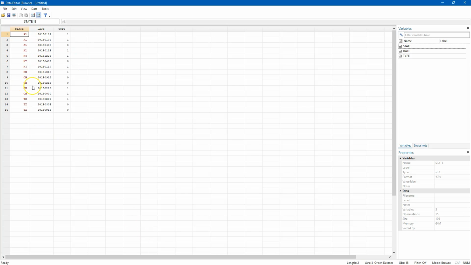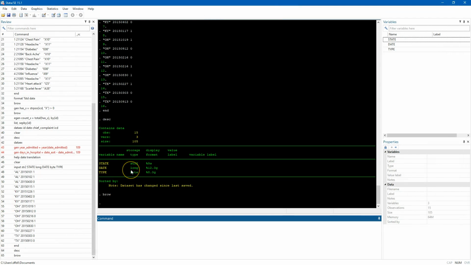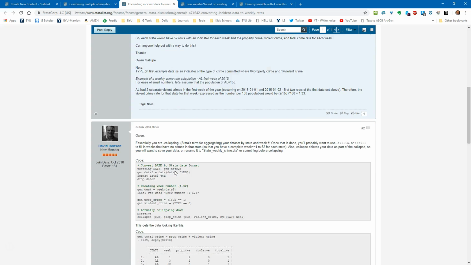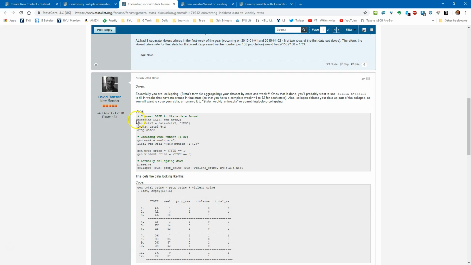So the dates are already here, in no, they're not. They're listed as a number, but it's not a stated date. So here's the code that I did to convert his dates to a stated date, and then I took the week.